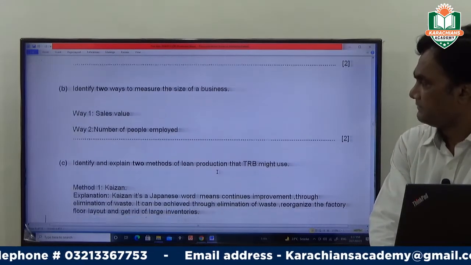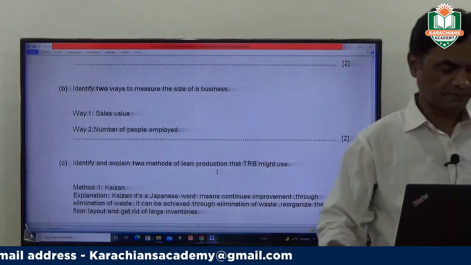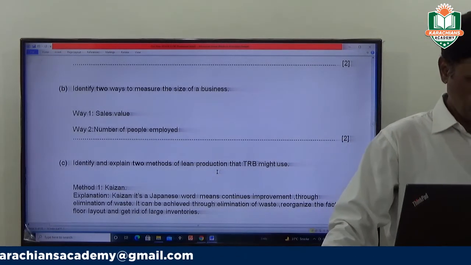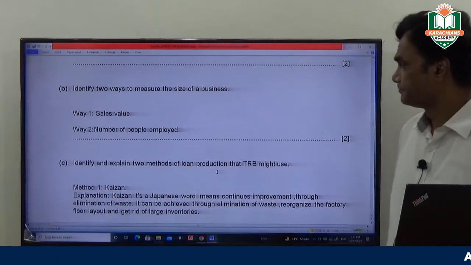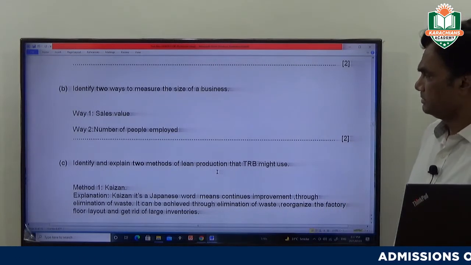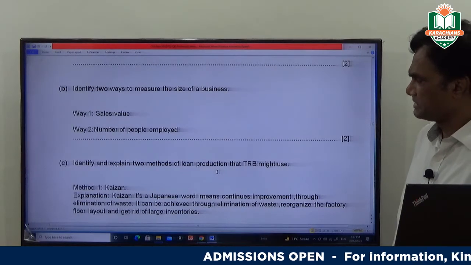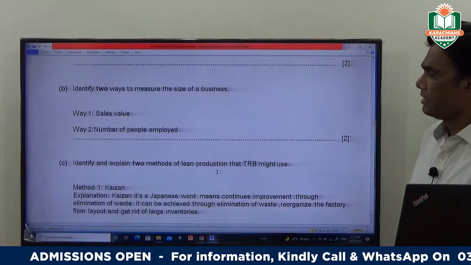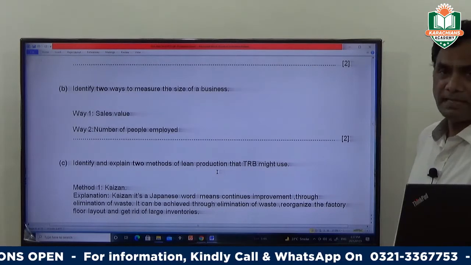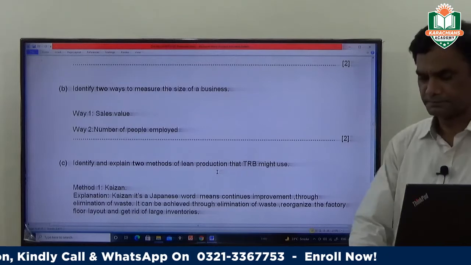3B. Identify two ways to measure the size of a business. This question comes from the chapter Enterprise, Business Growth and Size. There are two methods. We can measure the size of a business by the value of sales, or by the number of people employed by that company. This question carried 2 marks.